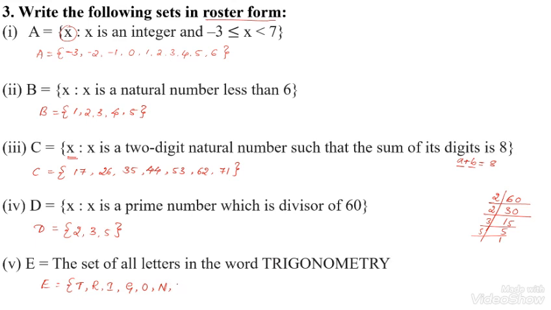Now M, E. T was already written once here and R also was written once. The set of letters in the word trigonometry is T, R, I, G, O, N, M, E, Y.